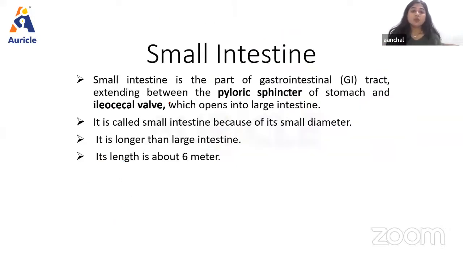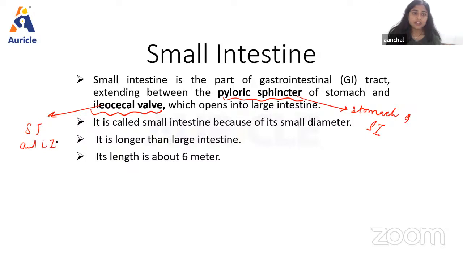So, small intestine is a part of GI tract extending between the pyloric sphincter of stomach and the ileocecal valve. The pyloric sphincter is present between stomach and small intestine, and the ileocecal valve is present between small intestine and large intestine. It is known as small intestine because of its small diameter, though it is longer than large intestine, and its length, as we have discussed, is about 6 meter.